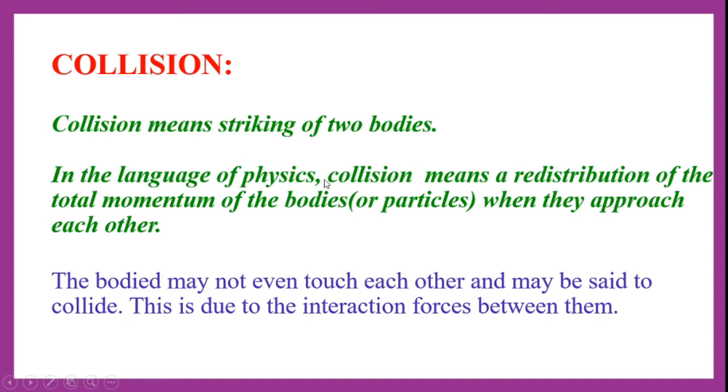In the language of physics, collision means a redistribution of the total momentum of the bodies or particles when they approach each other. After the collision, there will be a redistribution of the momentum from one body to the other body, when they are approaching or colliding. So when the redistribution of momentum happens, in the language of physics we say that a collision has happened.